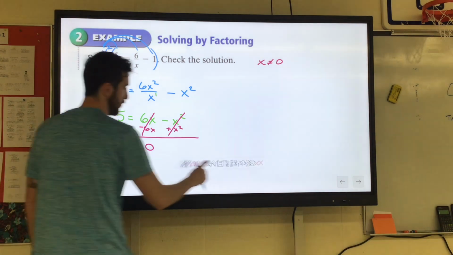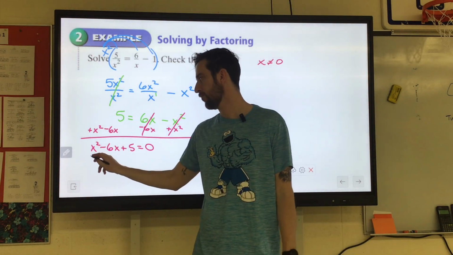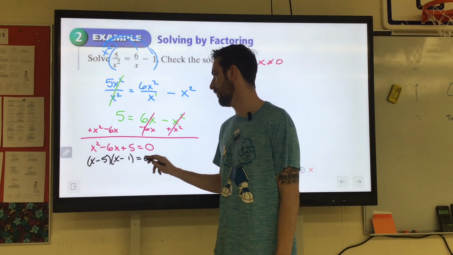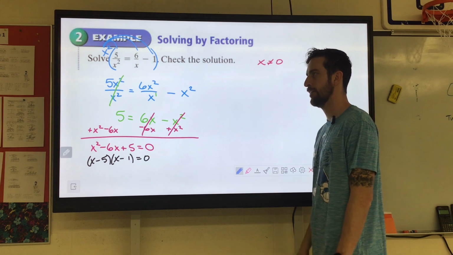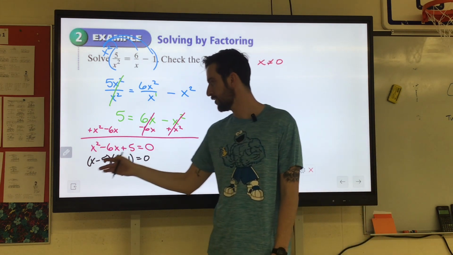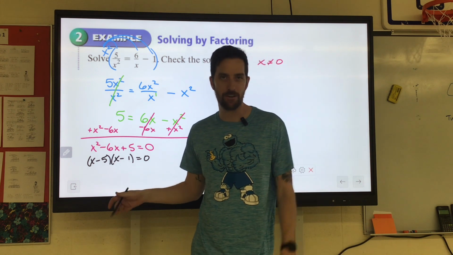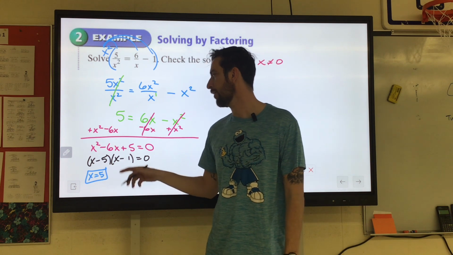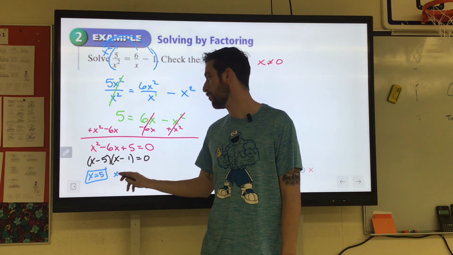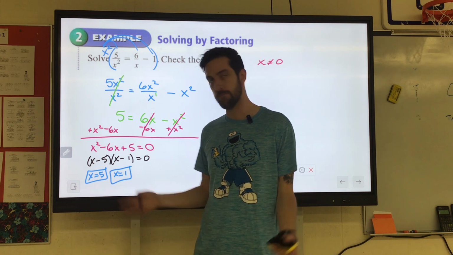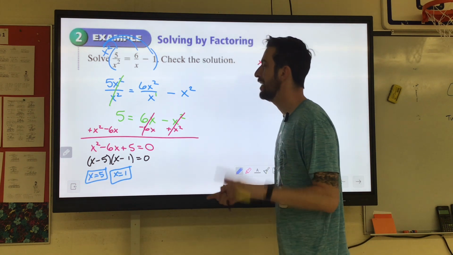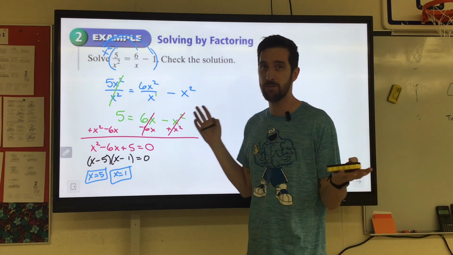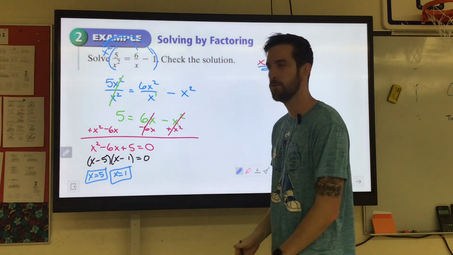Man, good thing we're professional factorers. That left side would factor to x minus 5 times x minus 1. And if you remember back in the day when we solved by factoring, if it said x minus 5 as a factor, that means our answer would be positive 5. And that's from the zero product property. X minus 1, that means x would equal positive 1. So we got two different answers there. That's cool. They both work in the original problem. Let's check if it's an excluded value. Oh, we're good. The only thing it couldn't equal was 0. We're gold. We're doing great.